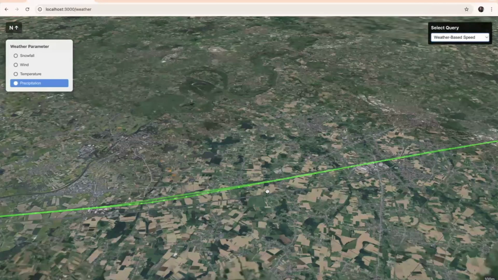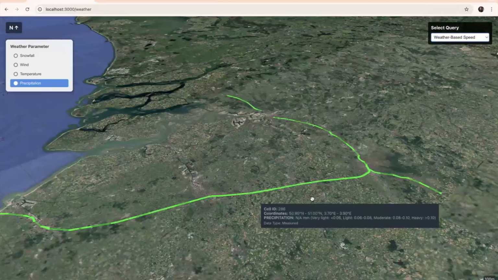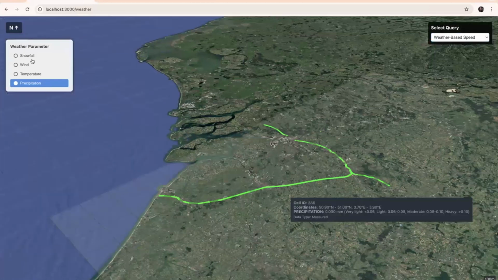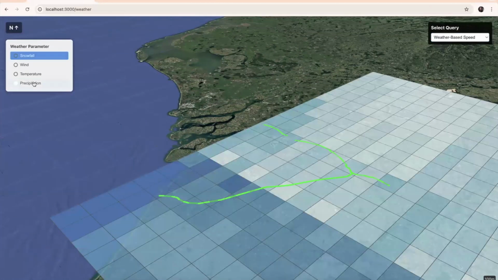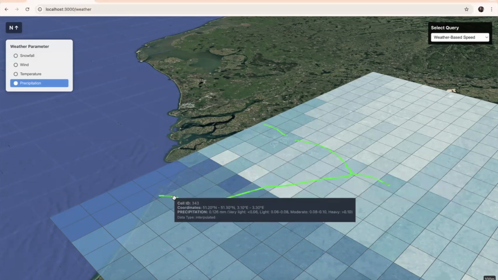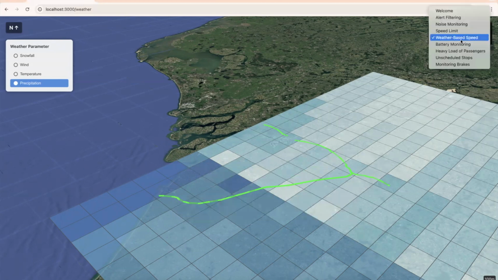We also want to see how much the weather affects the speed of the train. So what we have here is we can choose snowfall or precipitation, and we can see if the train is in a high precipitation zone, and then we determine that the train should slow down.